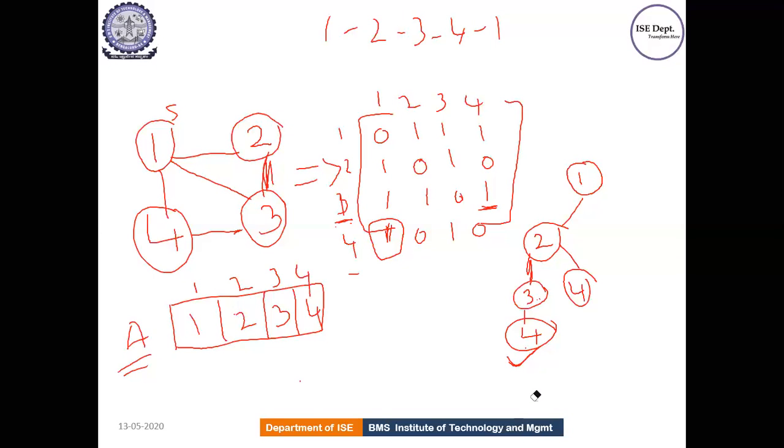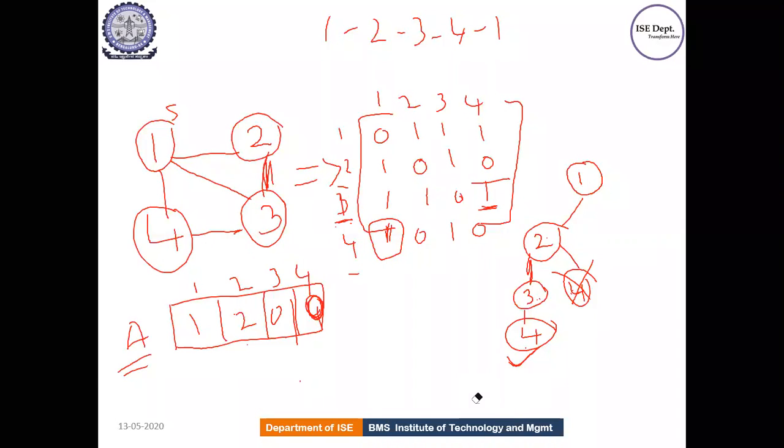So instead of 4, because it is not possible, I will represent this with 0. Instead of going from 2 to 3, I will check whether I can go from 2 to 4. Is there any path existing from 2 to 4? No, it is 0. So this is not a correct solution. Am I clear? So you cannot write 4 over here. So instead of 4, I will represent it with 0 because I need to go back. Correct. So here this option is not correct.